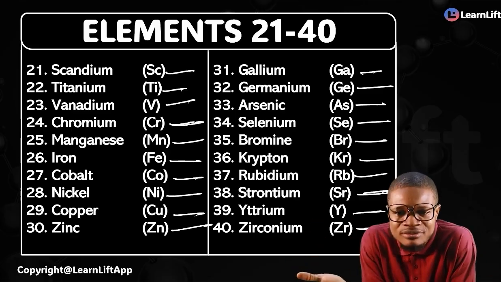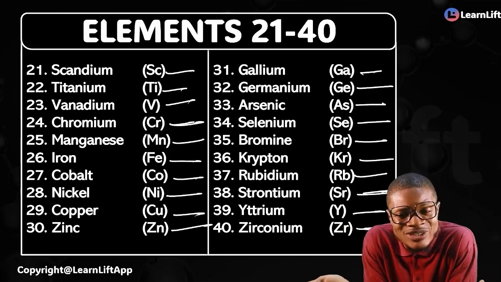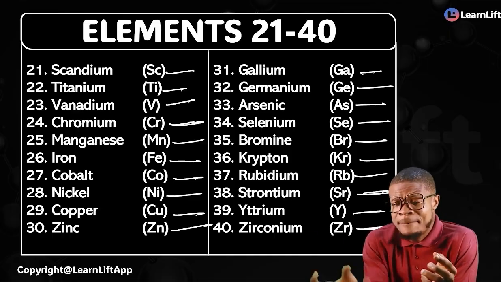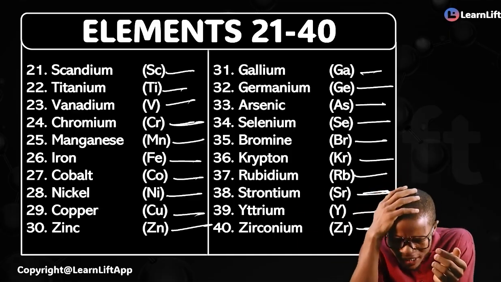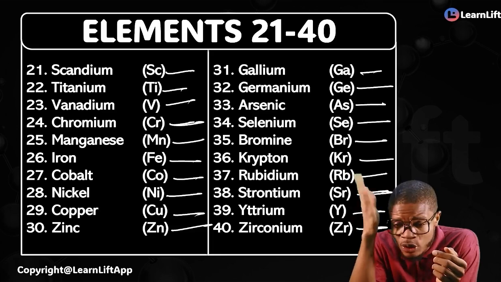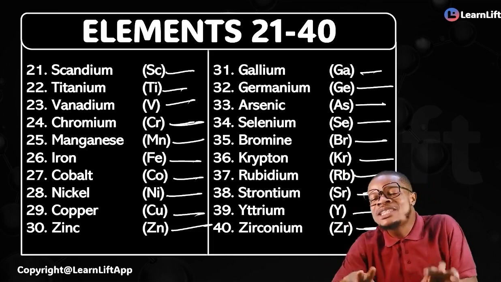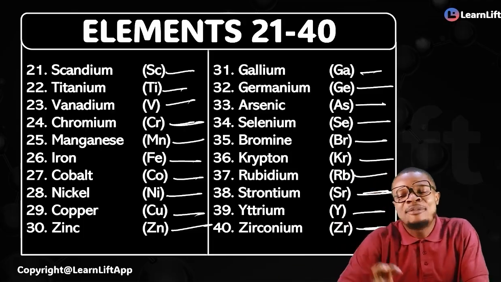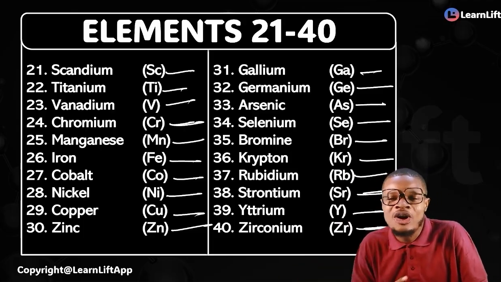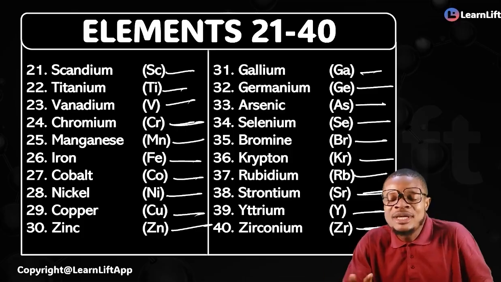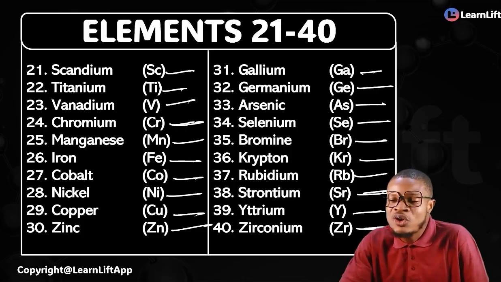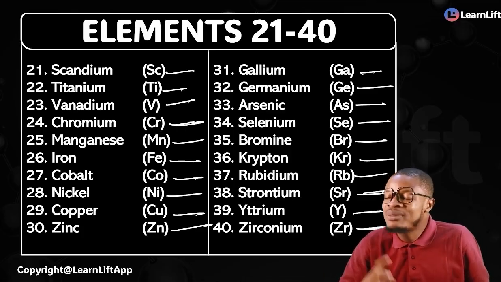That's all. Only you pause and be recalling the song and be saying it and saying it until it becomes part of you. The first 40 elements are hydrogen, helium, lithium, beryllium, boron, carbon, nitrogen, oxygen, fluorine, neon, sodium, magnesium, aluminium, silicon, phosphorus, sulfur, chlorine, argon, potassium, calcium.